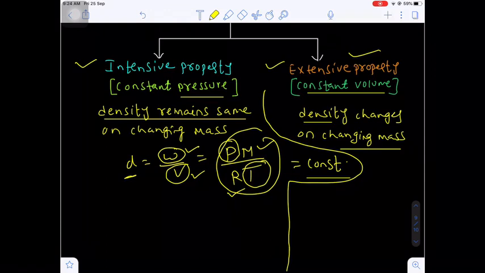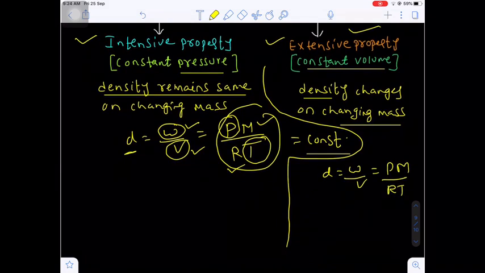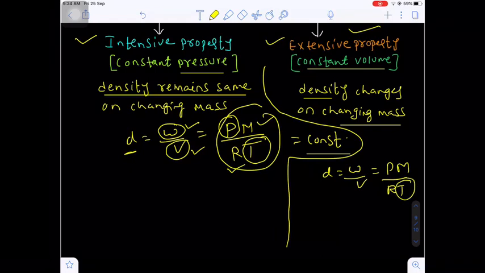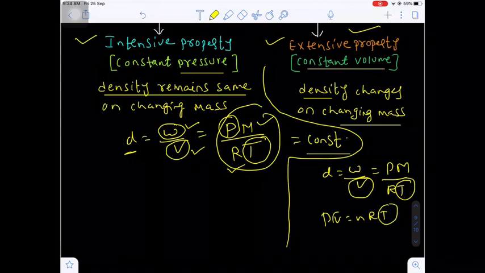Let's suppose density D is equal to W by V, nothing but PM by RT. Now here, temperature is constant, and we are also keeping the volume constant. In the ideal gas equation PV is equal to nRT, we are keeping the temperature constant and the volume constant.